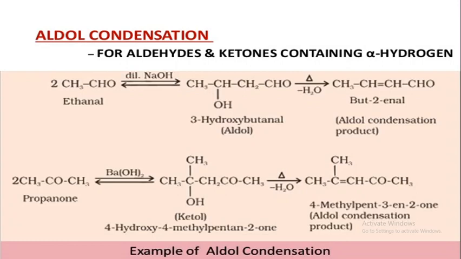So in the chain you select 5 carbon atoms, that is pentane. Then the OH group is attached to the 4th carbon atom. In the alkane, the last E is replaced by ONE. Then give the name 4-hydroxy-4-methylpentan-2-one. The 2 means the position of the functional group carbon.